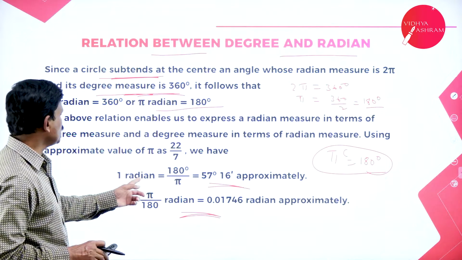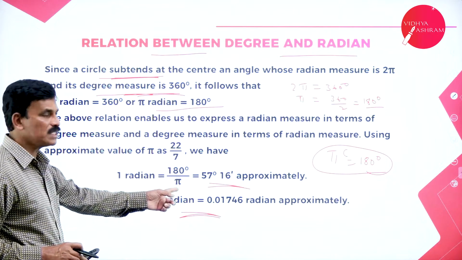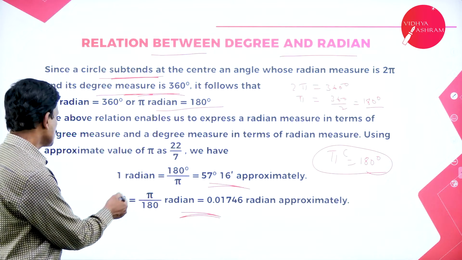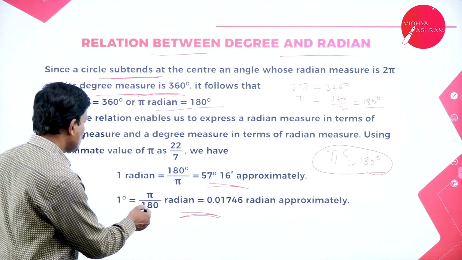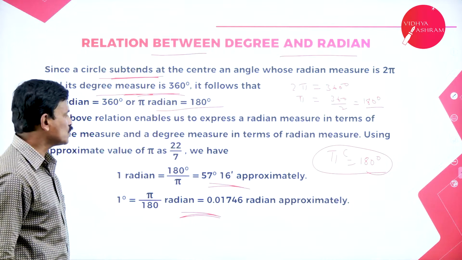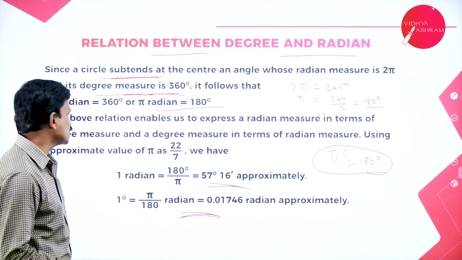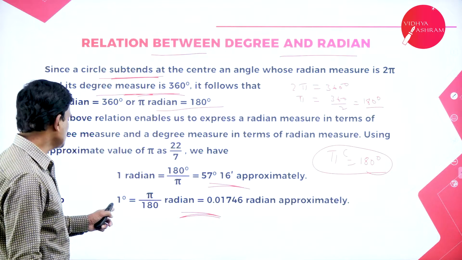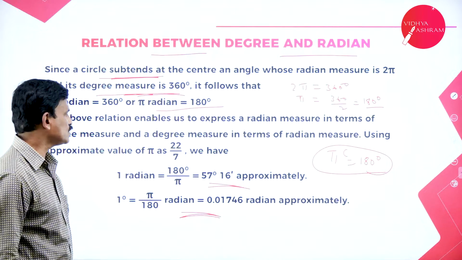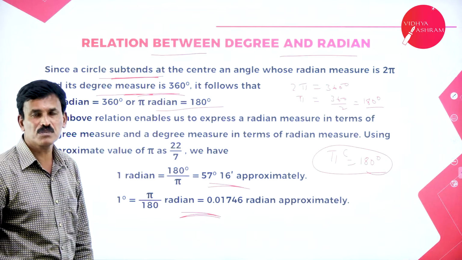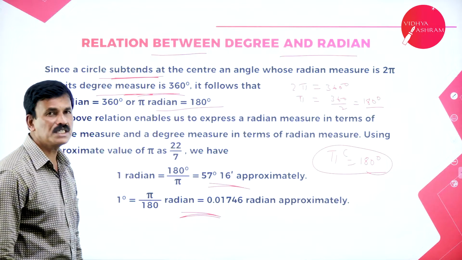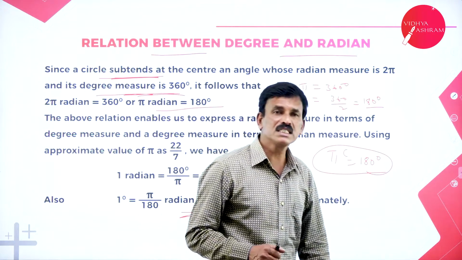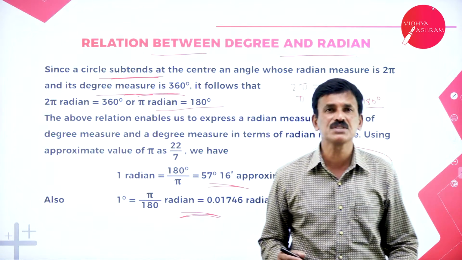So 1 radian is equal to 180 by pi, that is 57 degrees 16 minutes approximately. Also 1 degree is equal to pi by 180 radians, that is 0.01746 radians. This is the approximate value of 1 radian and 1 degree. Now the question is how to convert degrees into radians and radians into degrees.